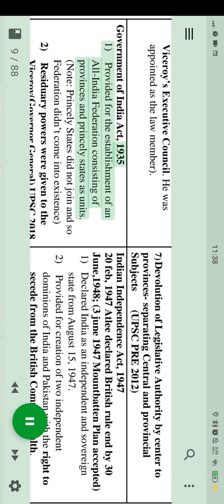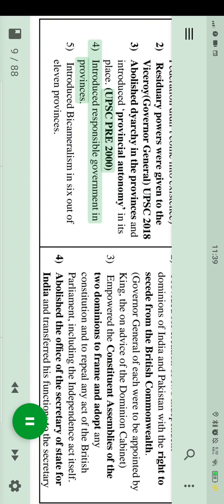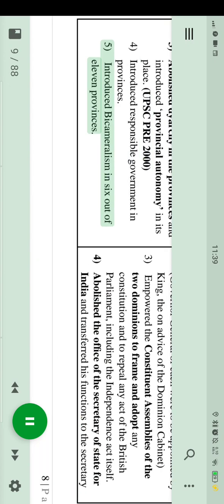Government of India Act, 1935. 1. Provided for the establishment of an All India Federation consisting of provinces and princely states as units. Note: princely states did not join and so federation didn't come into existence. 2. Residuary powers were given to the Viceroy, Governor General. 3. Abolished diarchy in the provinces and introduced provincial autonomy in its place. 4. Introduced responsible government in provinces. 5. Introduced bicameralism in 6 out of 11 provinces.